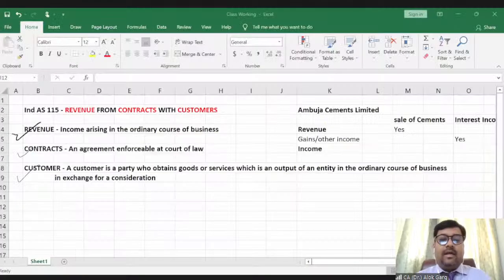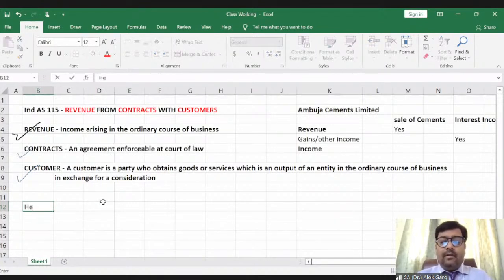So let's start on the next part. So friends, now I want to give you first of all a helicopter view of Ind AS 115, right?